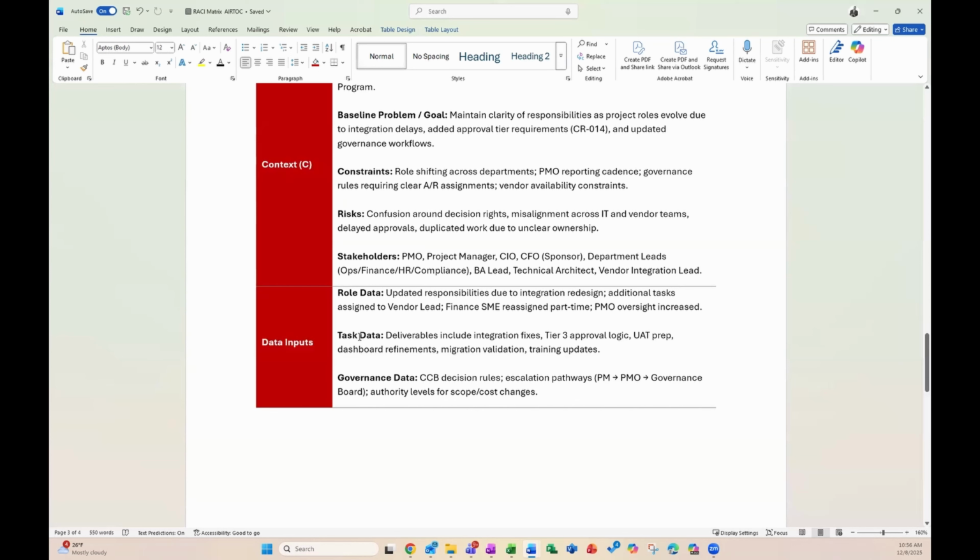Then the task data, right? Deliverables include integration fixes, tier 3 approval logic. You're just filling in the gaps in terms of what AI needs to know. And then you have some governance data here. Last but not least, we have our RACI.